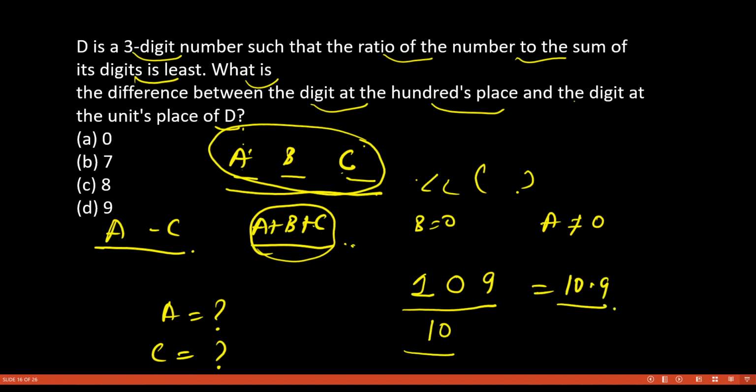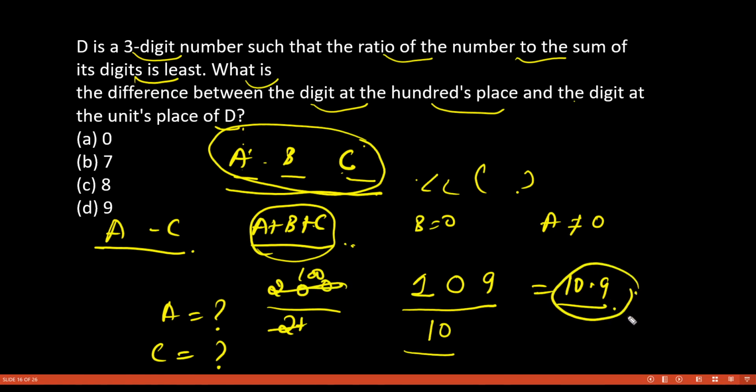Now you can try any other number. You will always get a bigger ratio. How? See, if you put, let's say, 2 here and 0 here, and we put 0 only here, this number is like the smallest. But if you put 2 plus 0, then the sum will be 2 only. Then you see the ratio is 100, and this ratio is 10.9.